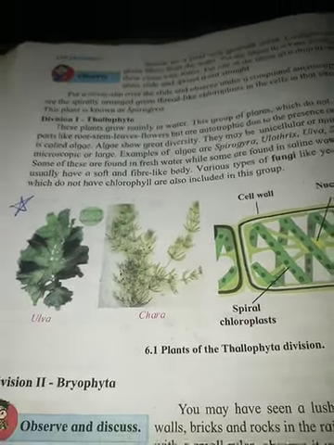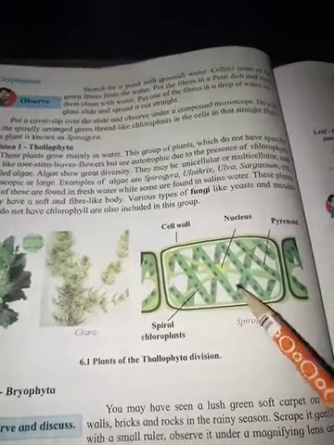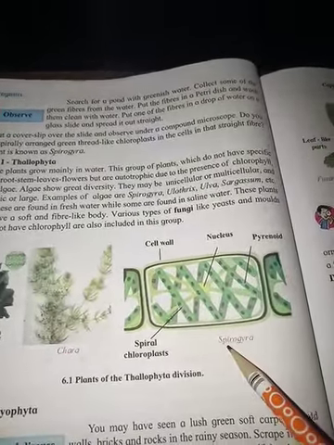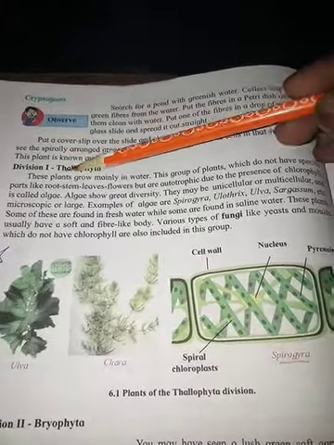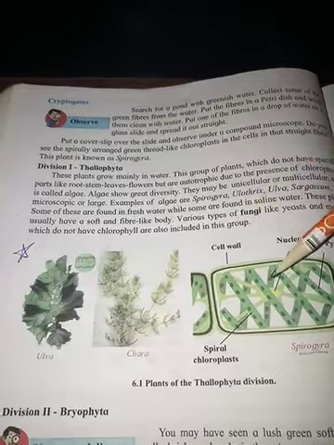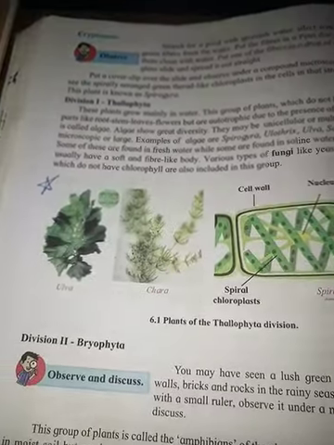As homework, draw the figure of this Spirogyra in your notebook. Write the heading Thallophyta and draw the figure as homework.